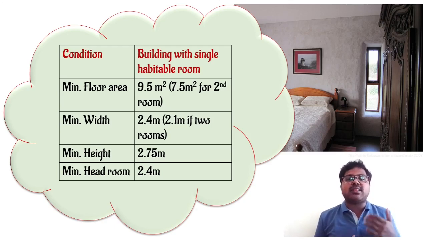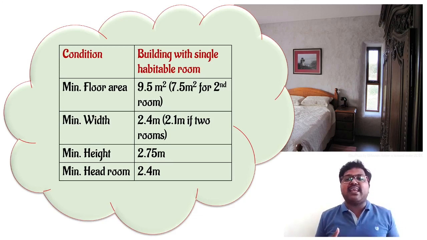Whereas if we are using more than 1, like 2 or 3, then the second habitable room should maintain a minimum area of 7.5 meters square. Then next, the minimum width of the room. The minimum width should be 2.4 meters if we are planning for a single room. But if we are planning for 2 or 3 rooms, the minimum width of the room should be 2.1 meters. And then the minimum height, or minimum headroom, will be 2.75 meters. That is the minimum height required for a habitable room.